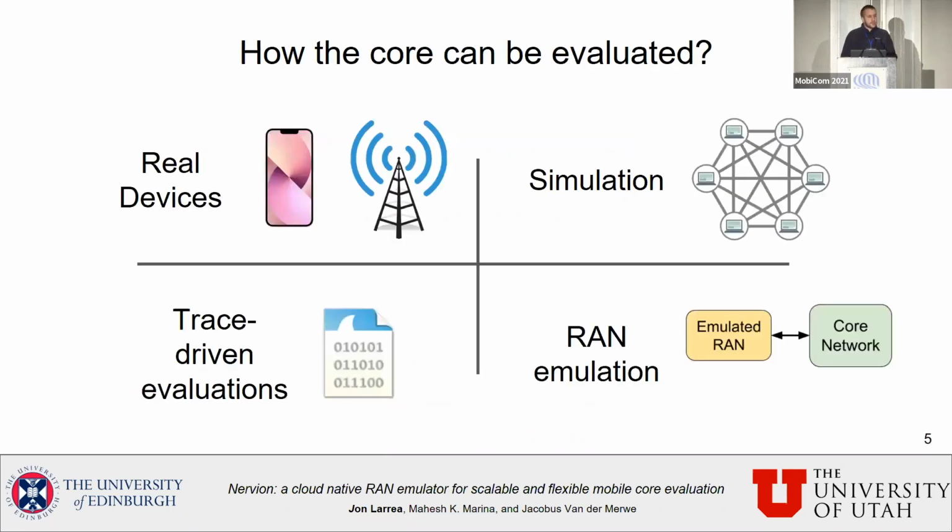So if we take a look at the tools that have been used in the literature to evaluate core networks, we can differentiate 4 main types of tools or methods. First one is using real devices. This is the most intuitive way to test a core network. You just get some devices, get some base stations, and you connect them to your core. However, as you can imagine, this approach is super expensive, and it is really hard to maintain large-scale platforms with commercial hardware. Alternatively, we got simulation models.